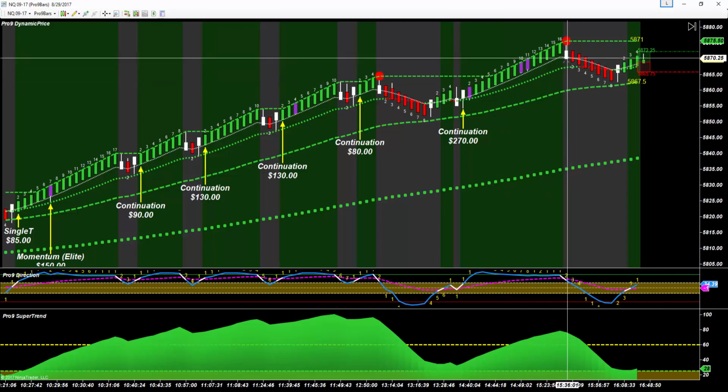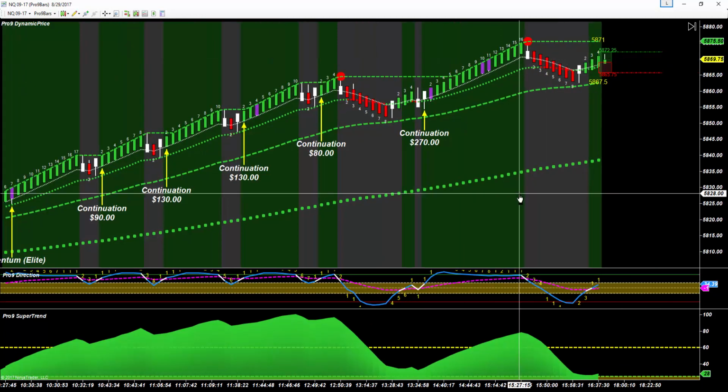eventually getting stopped out by this turn bar here. And that is all of our qualified trades for the day.